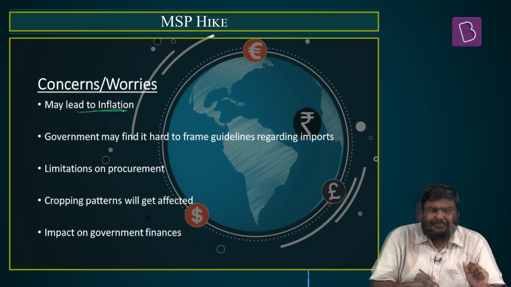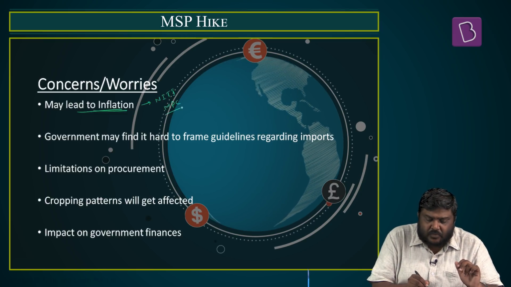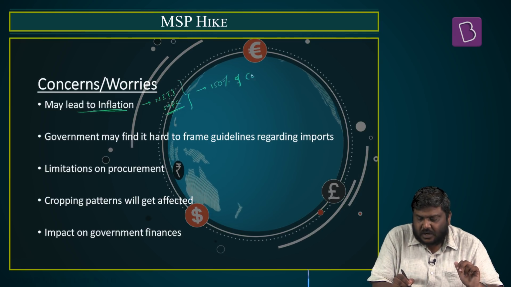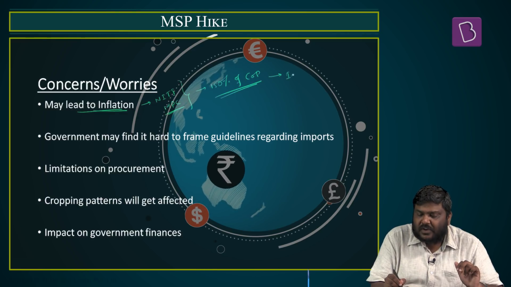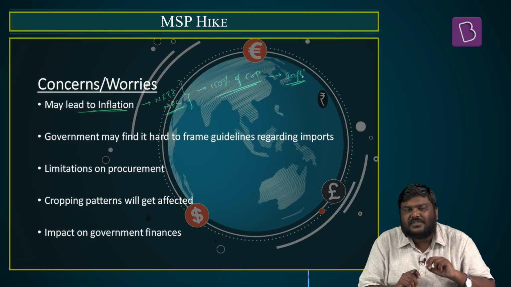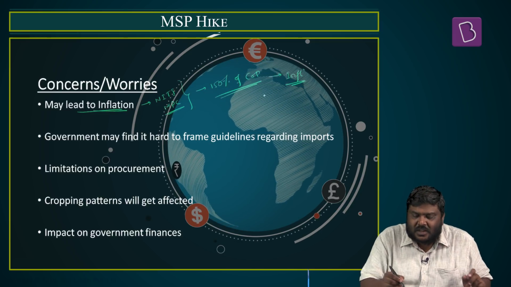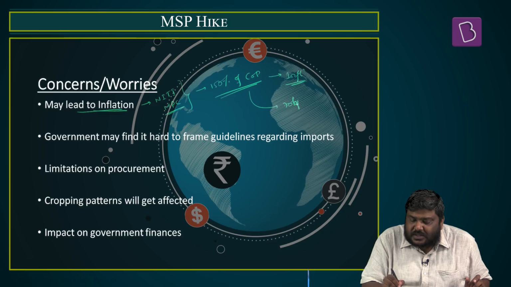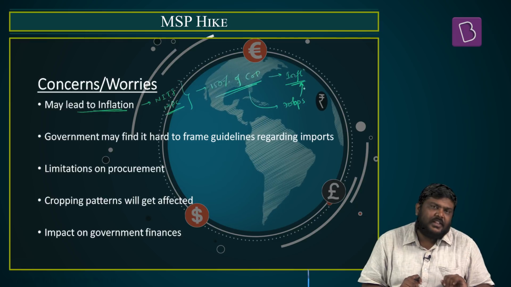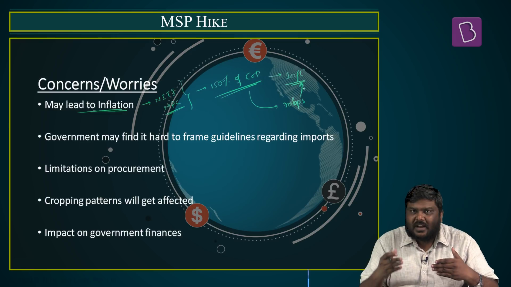Some of the experts, specifically Niti Aayog as well as the RBI Monetary Policy Committee, have warned that if MSP is increased to 150% of the cost of production, this may add or fuel inflation. What kind of inflation? CPI or retail inflation. In fact, the Monetary Policy Committee documents have stated that with an increase of MSP to 150% of the cost of production, this will add 70 basis points to CPI inflation. So basically there is a worry that it may fuel the inflation rate in the market, which may force RBI to further increase the lending rates in the market in the subsequent time.